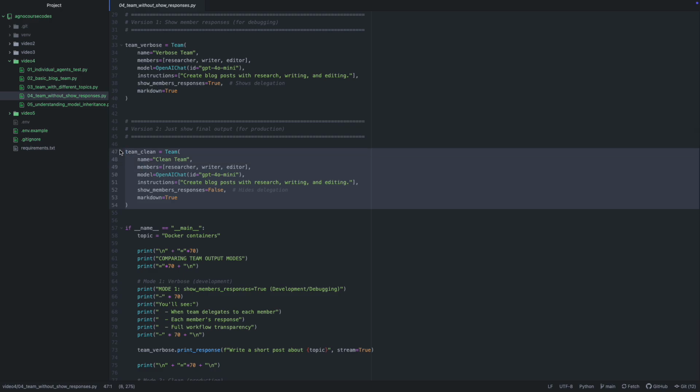And then in the team clean team, we have set show member responses to false. So here there will be no delegation that we will see. It will happen in the background, but we will get the response at the end. This is basically done in production, when we deploy the agents in production.